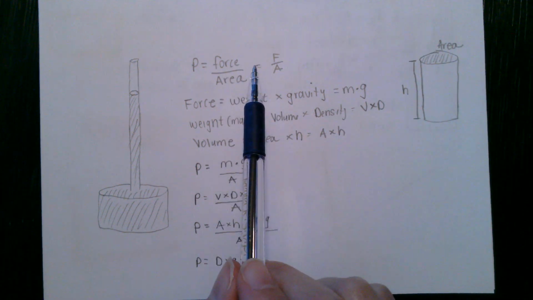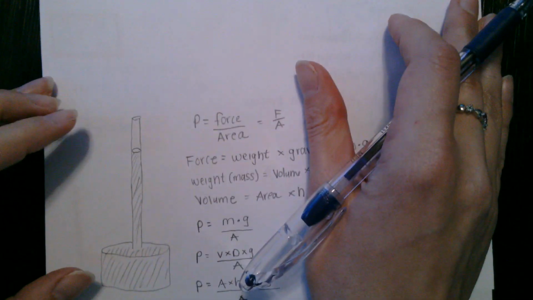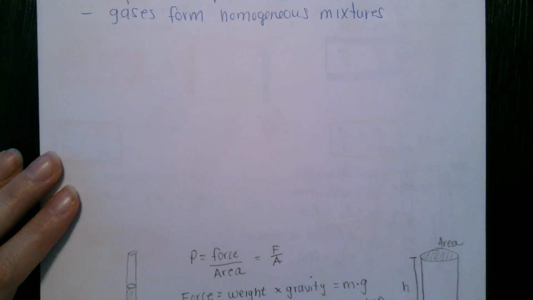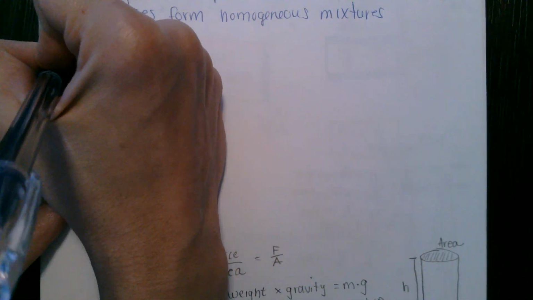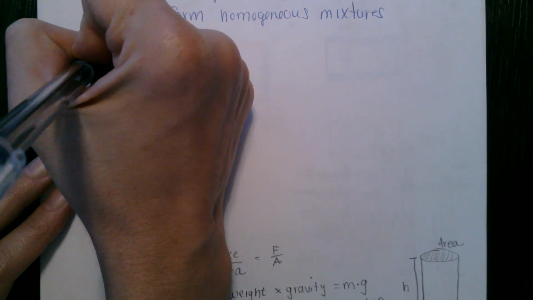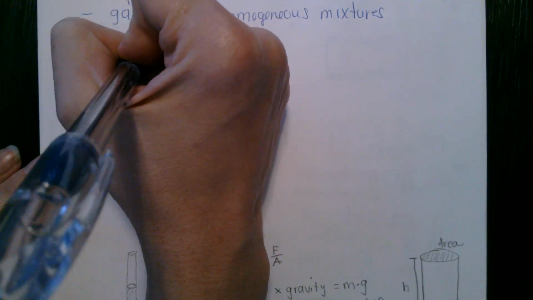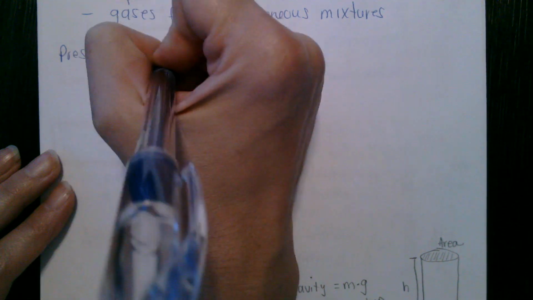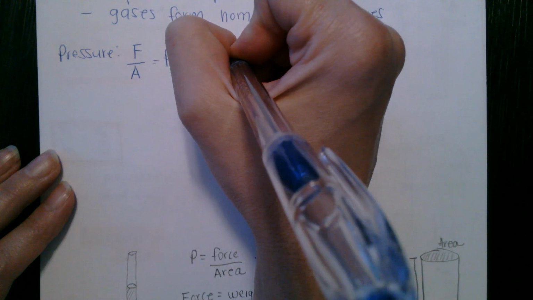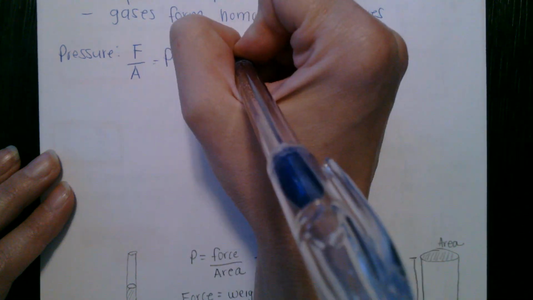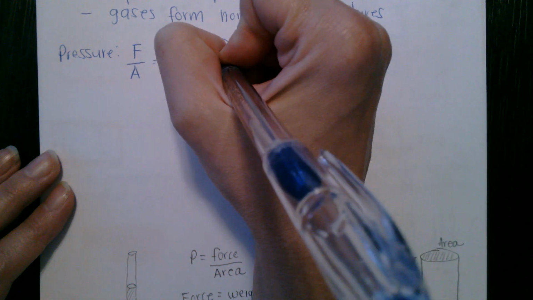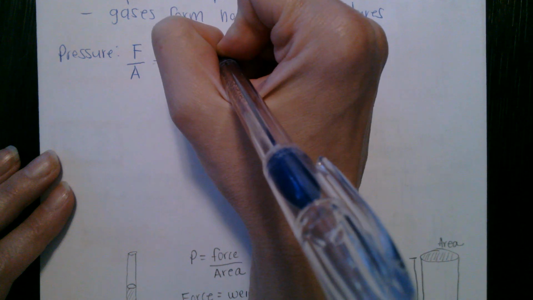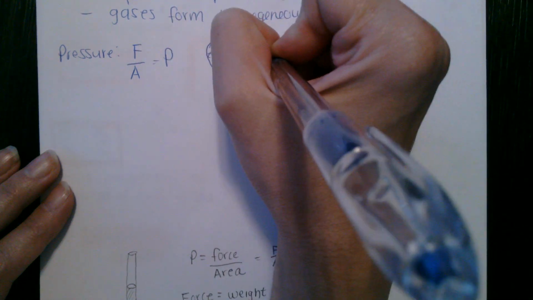Okay, so let's go back up here, pressure. Okay, so we had force over area equals pressure. And my sort of terrible drawing here, so if I had a balloon, that comes from collisions. So I'll draw a little arrow here, collisions.